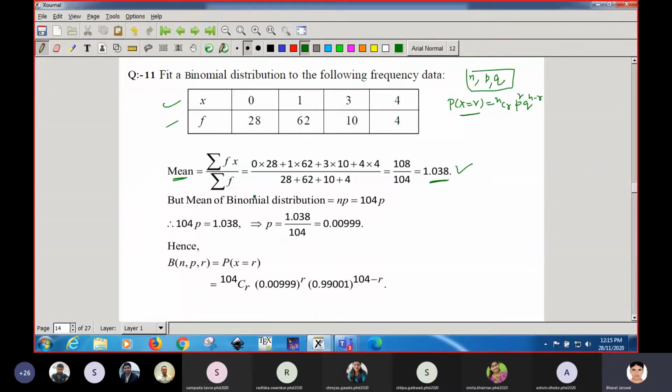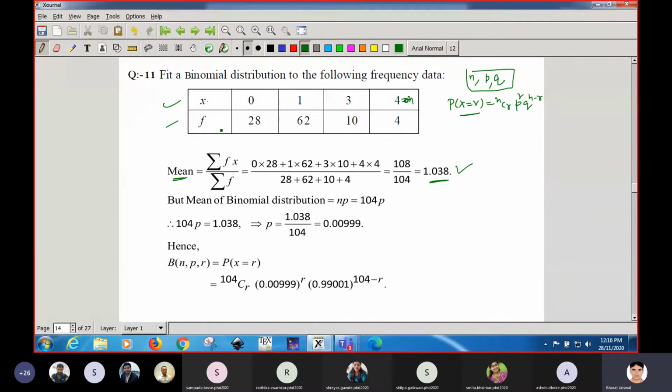Now the question is how you find the P and Q. As you know, for the probability distribution, this X will be R and the value of R is 0 to 4, which means small n will be 4. The last value is taken as small n. These are the values of the discrete variable.